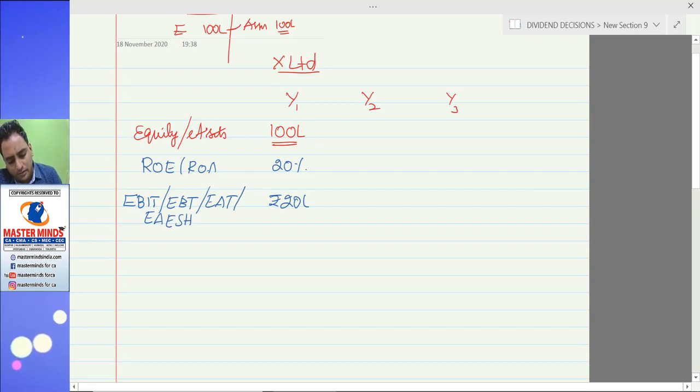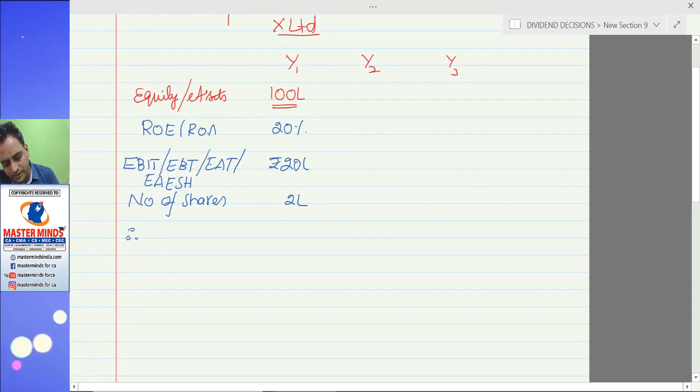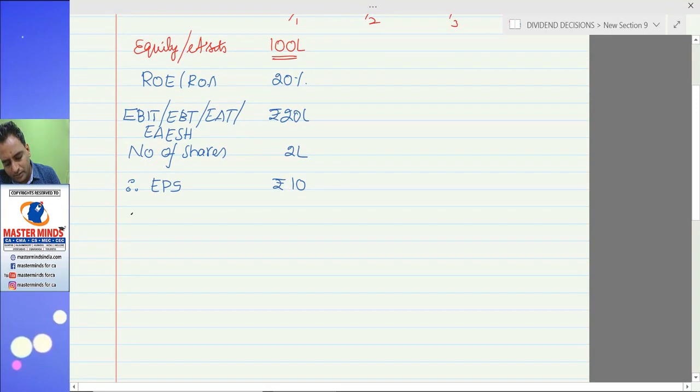Now tell me, 20 lakhs are available to the shareholders. Let us assume there are 2 lakh shares in the company. In such a case, earning per share would be 10. Now assume, I told you in the assumptions itself, one of the assumptions is that the company will maintain constant dividend payout ratio.